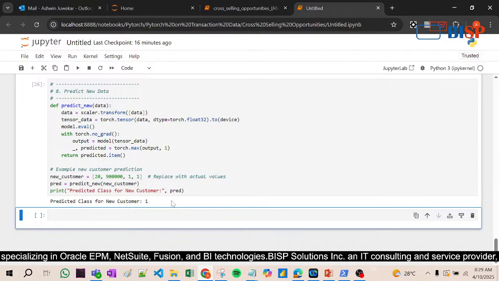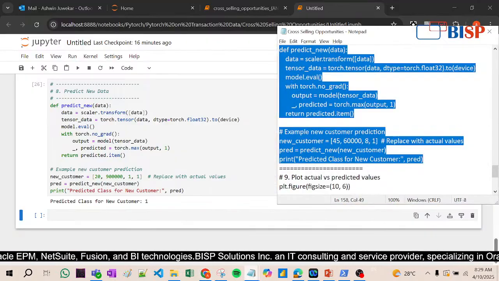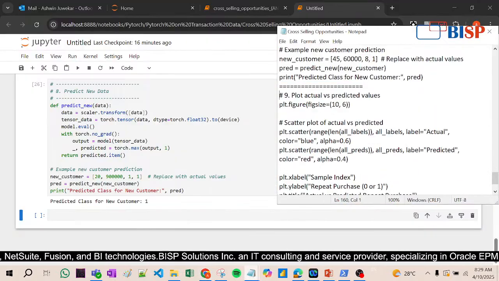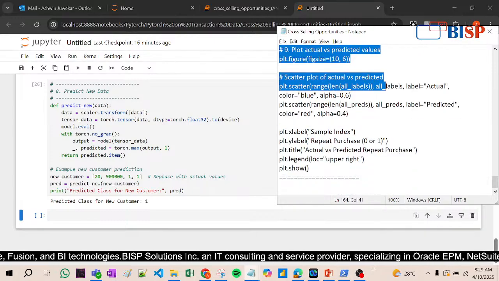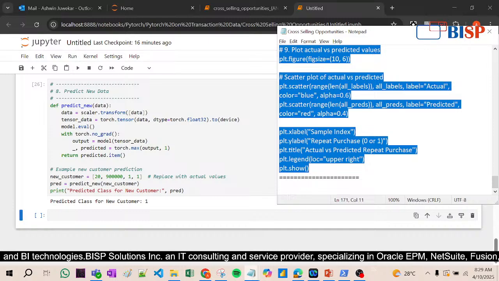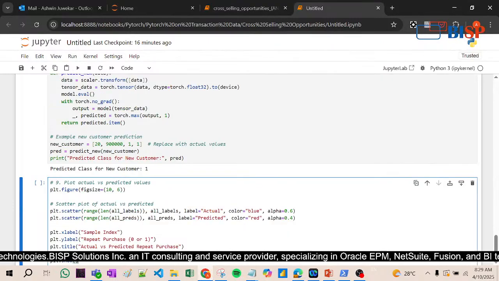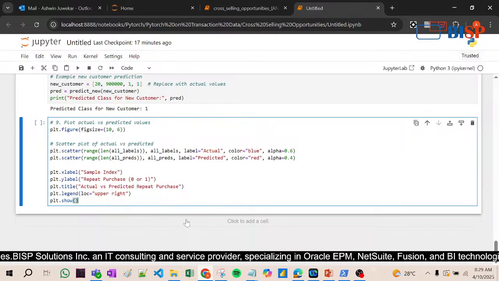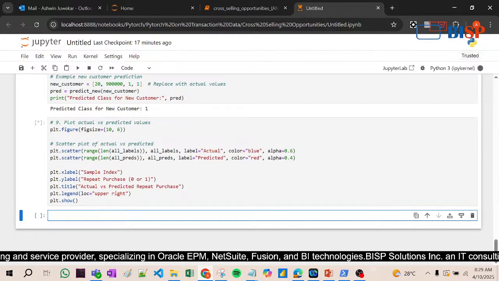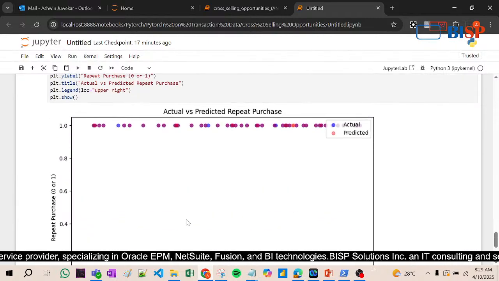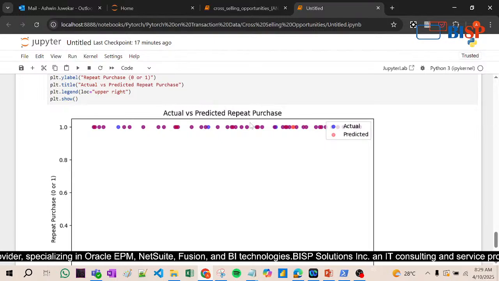Okay, so this is the impact that we can see here. Now let's see this once more. If I plot the actual value versus the predicted value, let me hit enter. Now look at this: the actual value is blue and the predicted value is orange.